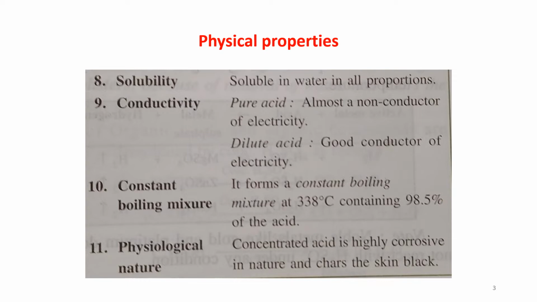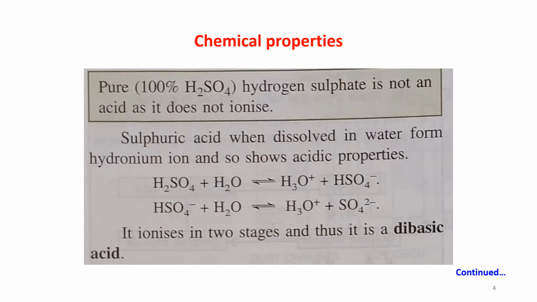Constant boiling mixture. It forms a constant boiling mixture at 338 degrees centigrade containing 98.5% of the acid. Physiological nature: concentrated acid is highly corrosive in nature and chars the skin black. Let us see its chemical properties.